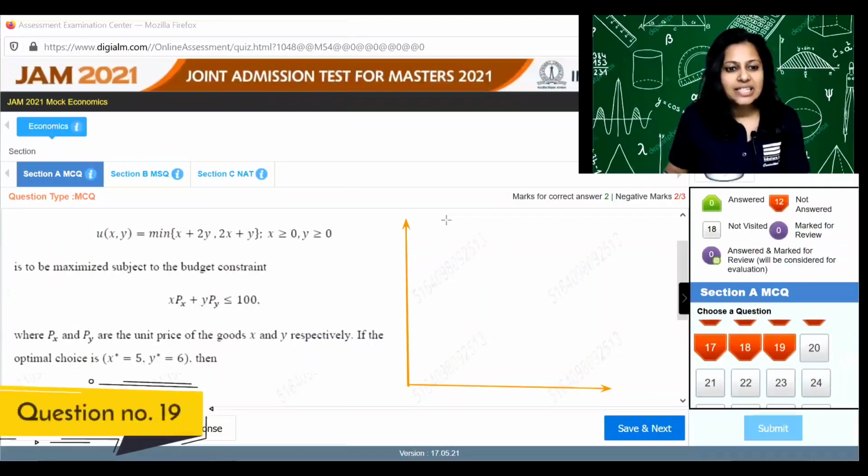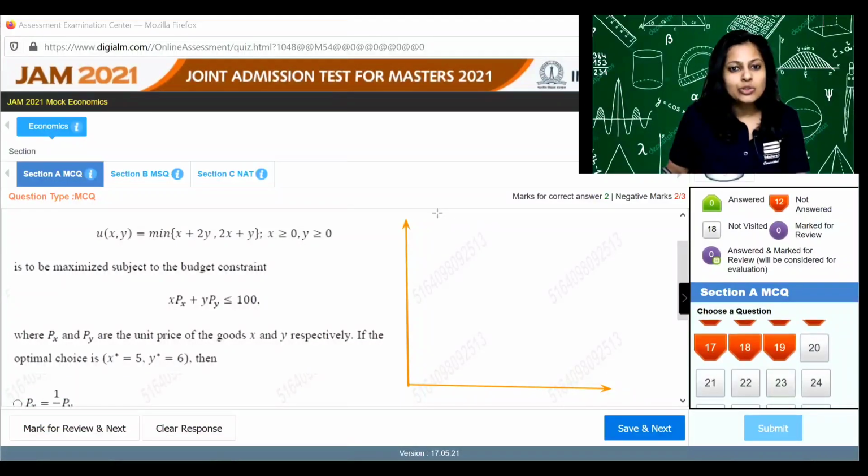Question number 19. So u is equal to min of x plus 2y and 2x plus y. So x plus 2y is, let's say, a line like this. Now x plus 2y will have a slope of half, and then 2x plus y will be a line which is steeper with a slope of 2. Now we have to decide which is part of the min function. So the outer parts of both the lines are a part of the min function.